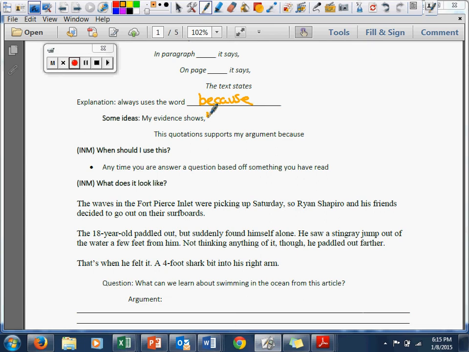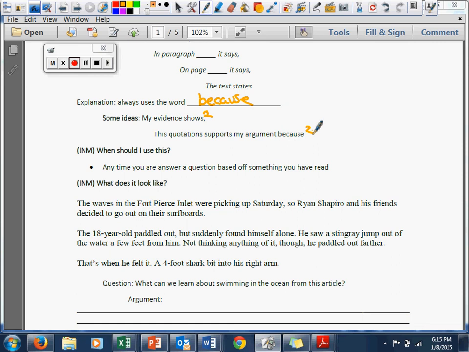I'm going to number this number 1 and this number 2. My evidence shows that Odysseus is a good leader because blah, blah, blah. Or this quotation supports my argument because it shows Odysseus is a good leader by blank.